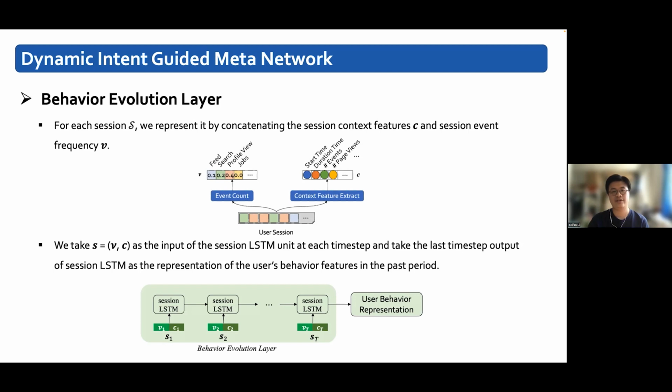We take session context features and the session event frequency as the input of the session LSTM unit at each time step, and take the last time step output of the session LSTM as the representation of the user behavior feature in the past period.